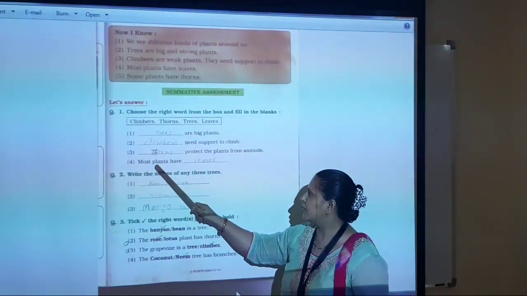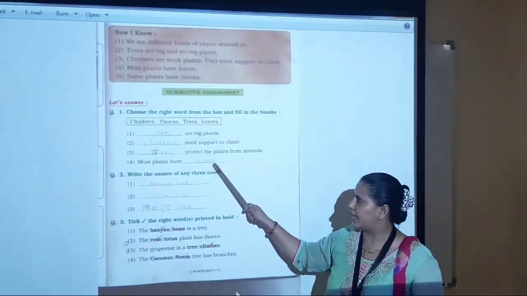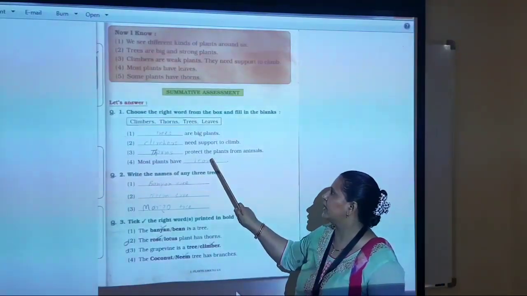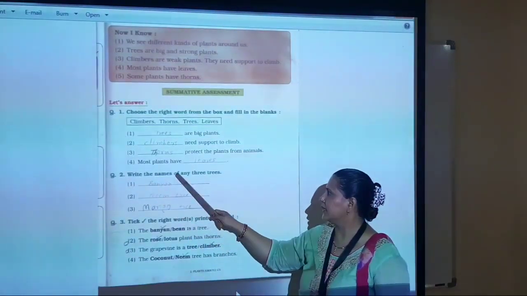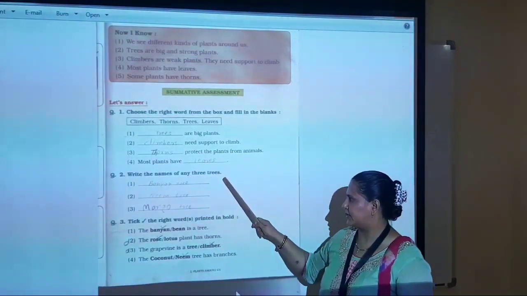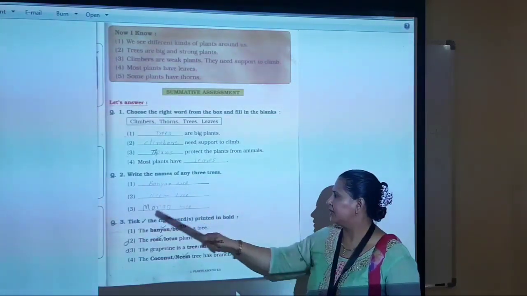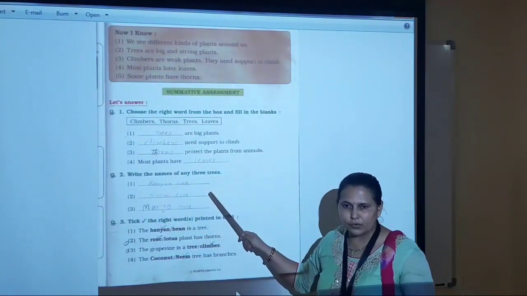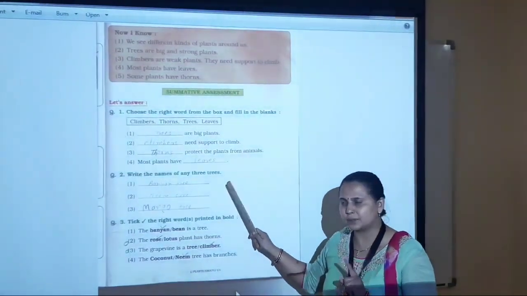Number 4. Most plants have leaves. We know that so many plants have leaves. So we have to fill the answer with the word leaves. Question 2. Write the names of any 3 trees. First, banyan tree. Second, neem tree. Third, mango tree. If you know other names, you can write also. But you have to write the correct spelling.